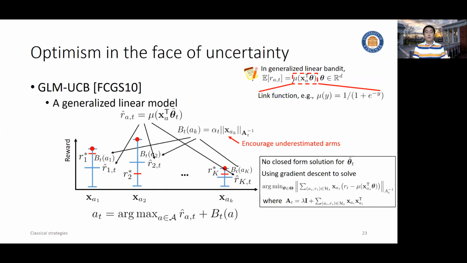For the reward estimation, it's straightforward, just replace it with the link function. While for the confidence interval, we have a similar concept of this confidence ellipse, especially for the logistic link function. And correspondingly, we have a very similar upper regret bound. The only thing is it looks slightly worse because it's scaled by this log d factor.